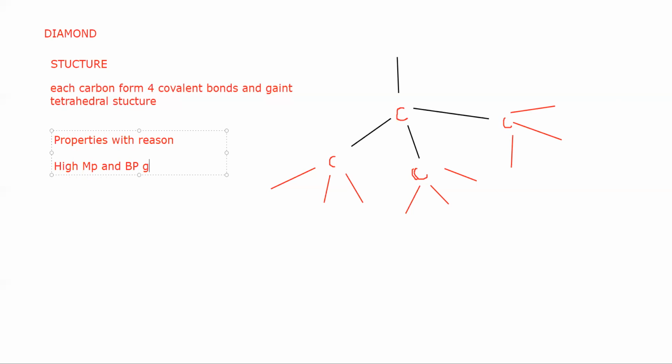Because it has a giant structure and strong force between the particles. It does not conduct electricity. Why can't it conduct electricity? Because there are no free electrons or ions.